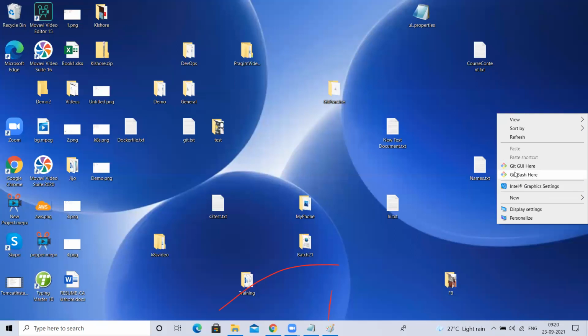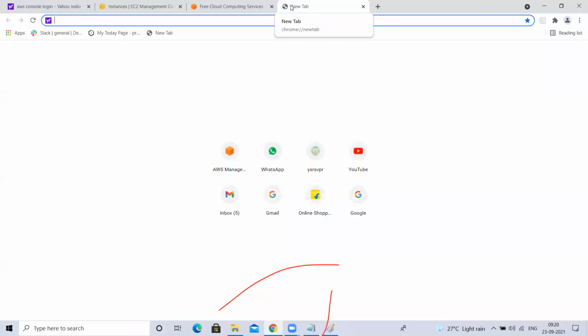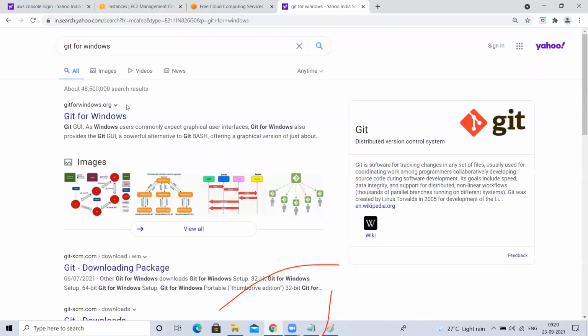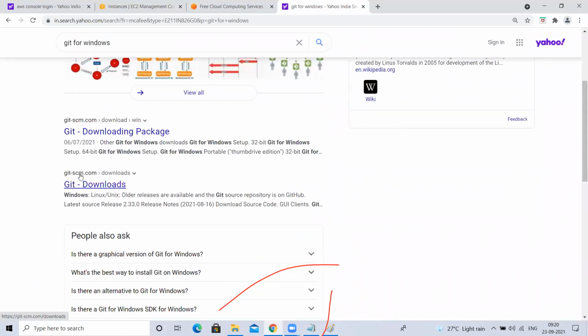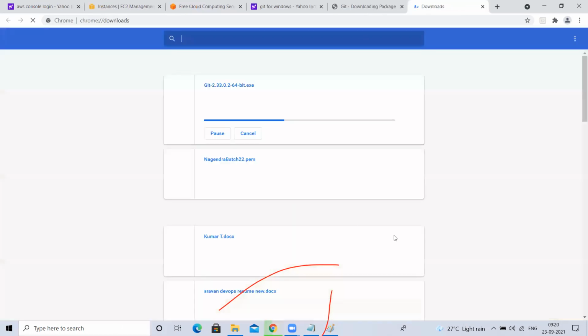How to get this Git Bash option: just go to Google and type Git for Windows. Don't go to any other sites. Go to the proper site, git-scm.com/downloads. Download based on whether your laptop is Mac, Windows or Linux. Mine is Windows. I'll click on this and it will start downloading automatically. If not, you can click on that.